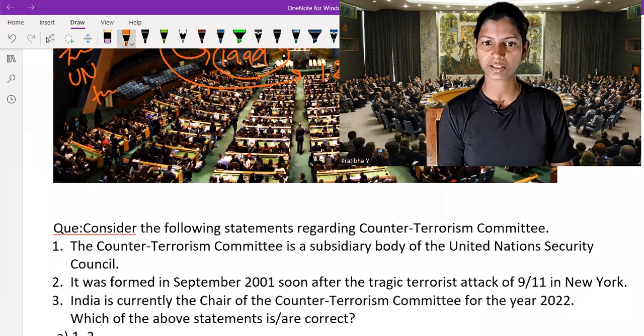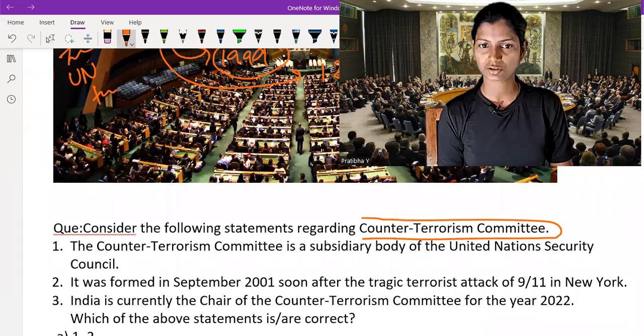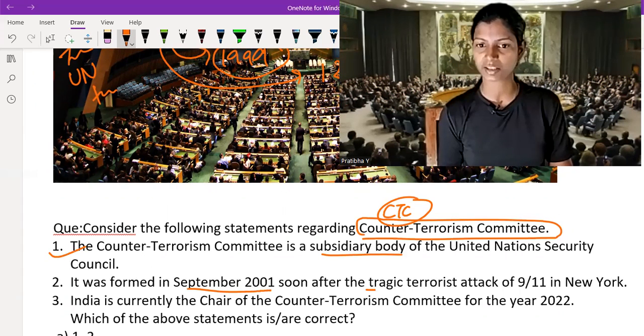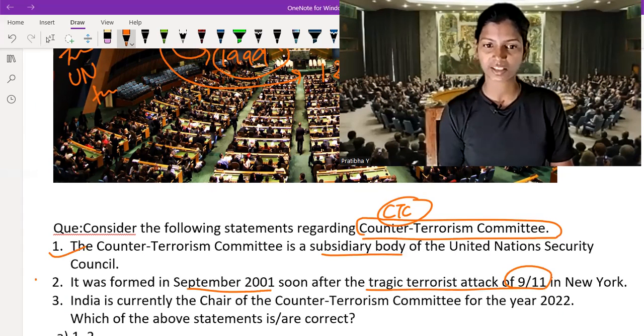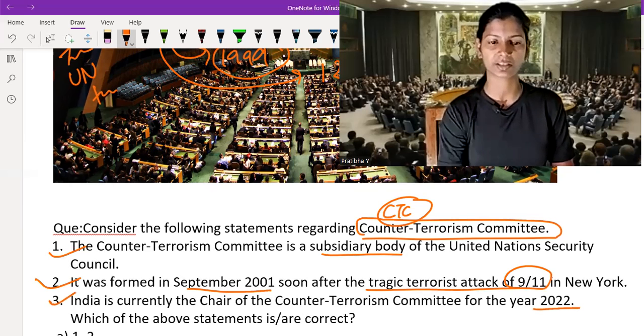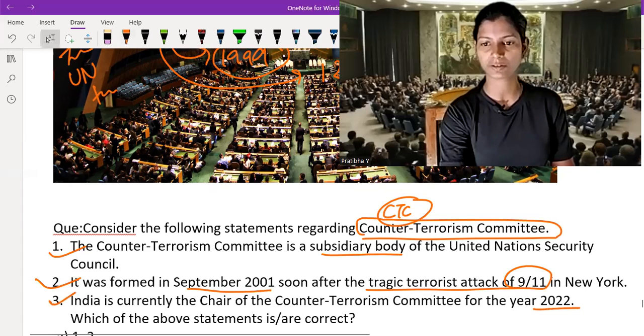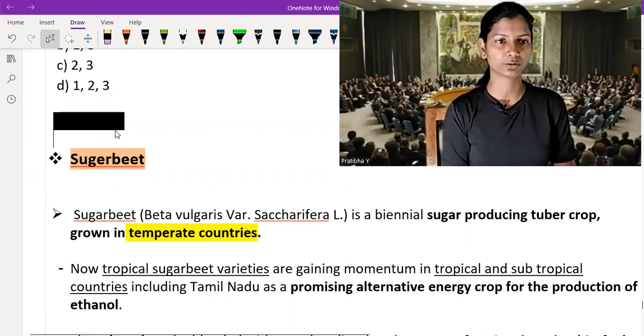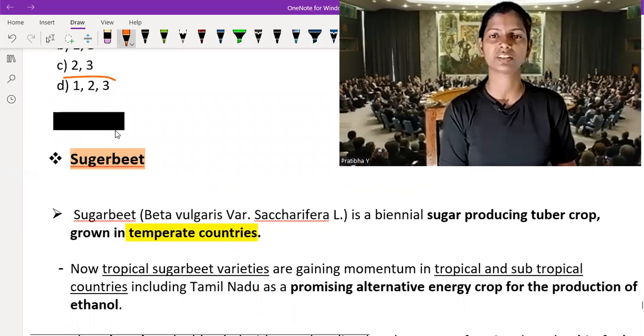Consider the following statements regarding the Counter Terrorism Committee. So it talks about the CTC. The Counter Terrorism Committee is a subsidiary body of the United Nations Security Council. Yes. It was formed in September 2001, soon after the tragic 9/11. Yes. India is the chair of the Counter Terrorism Committee in 2022. Yes. All the statements are correct. That means 1, 2, 3, all the statements are correct. So just check if we are on the right path or not. So option D is correct. That means 1, 2, 3 is correct. That means we are on the right path.